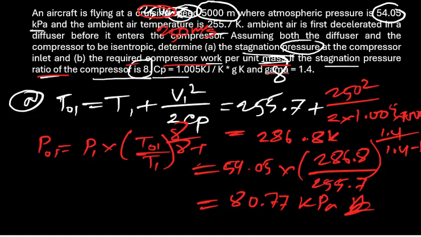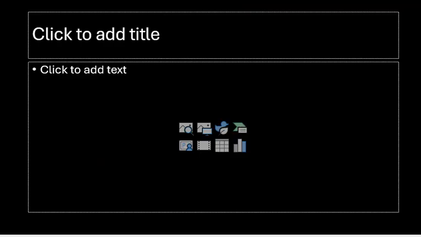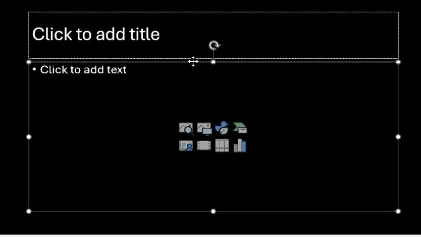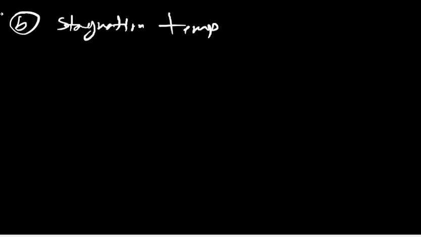So we have to find this part B. We have to get the stagnation temperature at the compressor exit.